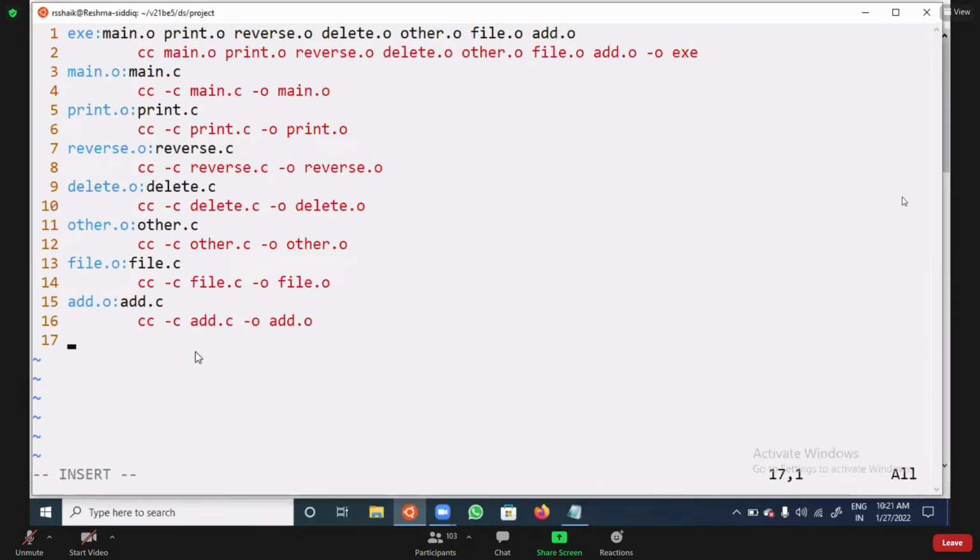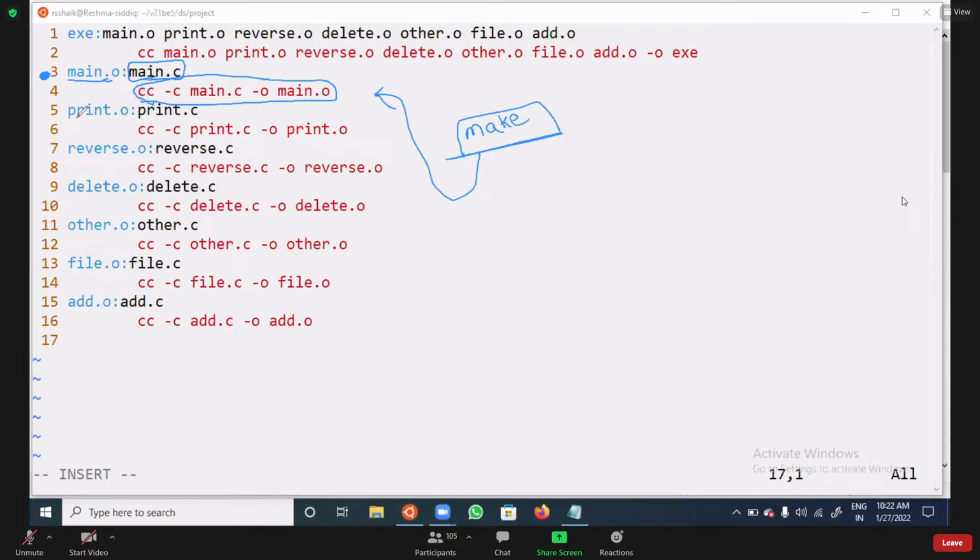Now, if you observe here, what will it do? Whenever you start the compilation, you need to use make as the command for compilation. Whenever you use make, it is going to open this file. Once it is opened, it will start executing from line number 3. First, it will check whether the .c file is available in the present directory or not. Yes, it is available. If it is available, it will get the .o by compiling this.